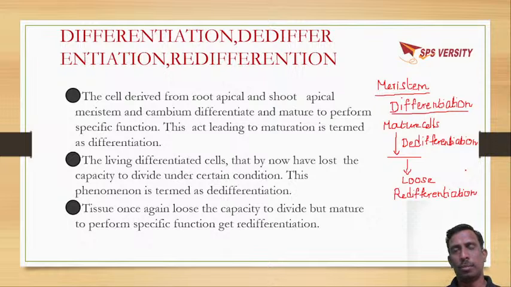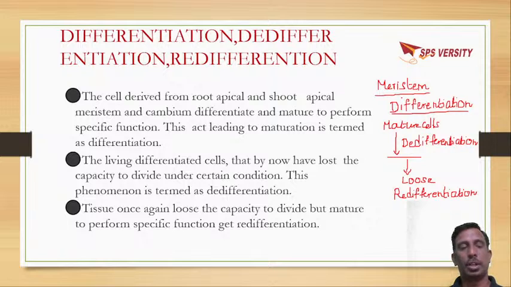During primary growth, some meristems on differentiation will form into mature cells. For example, if we take a dicot stem, interfascicular cambium is formed from parenchyma cells, that is, medullary rays. They are actually mature cells which undergo de-differentiation. And again, from this interfascicular cambium, they will form different components, that is xylem and phloem, the mature tissues, which